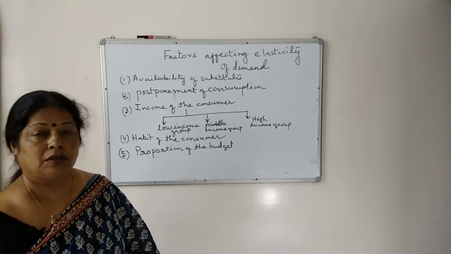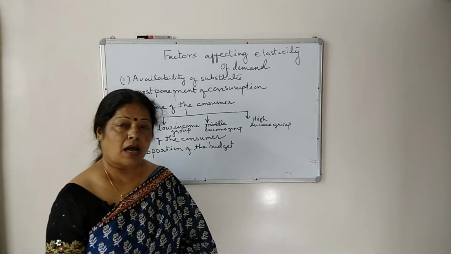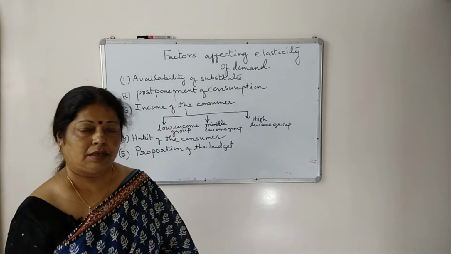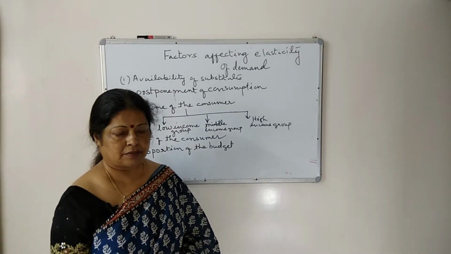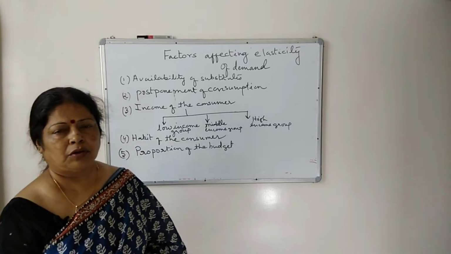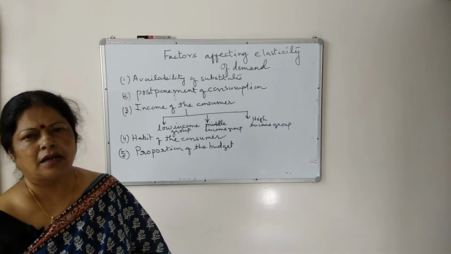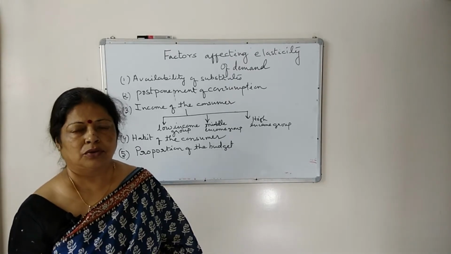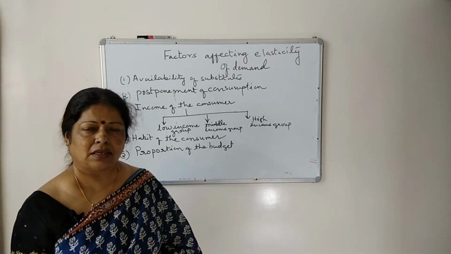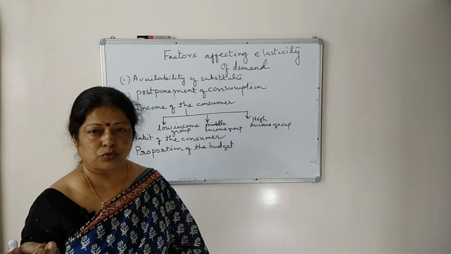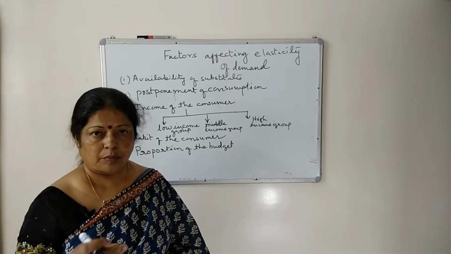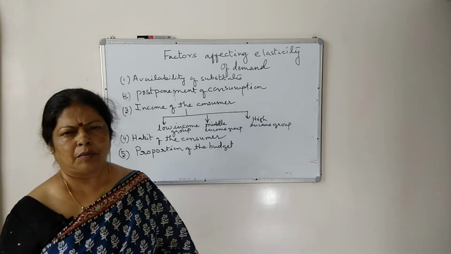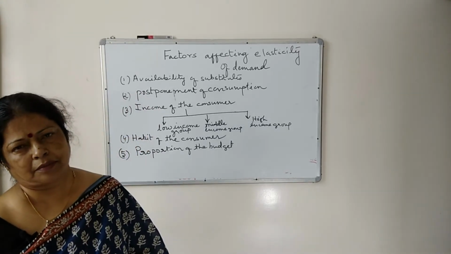But when you are spending a large part of your total income to buy that commodity, demand is elastic in nature. Like when you are buying a candle, hardly you are spending 10 rupees, which is nothing for you. So demand is inelastic. Even if the price goes to 50 or price falls to 7, your demand may be more or less remain same.